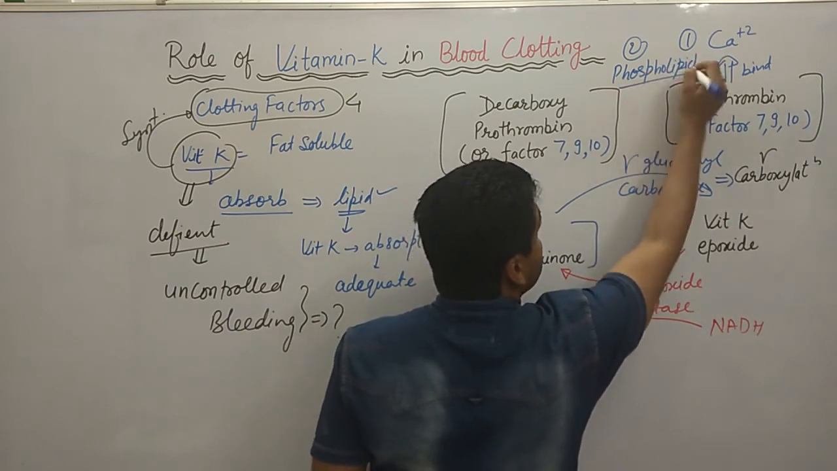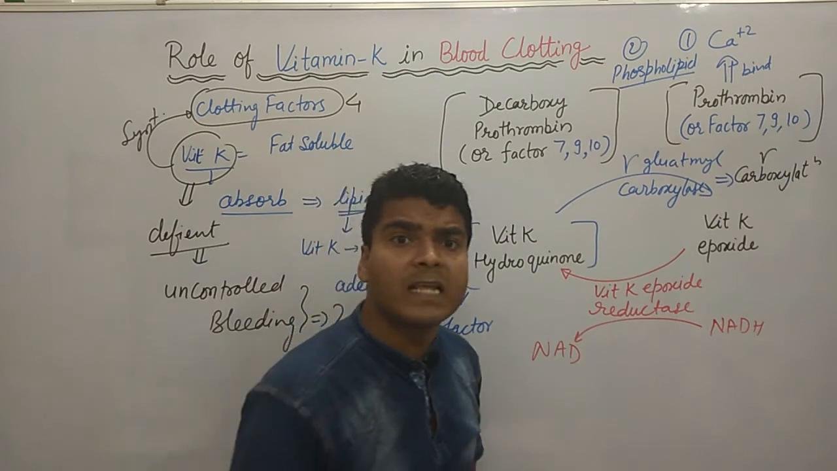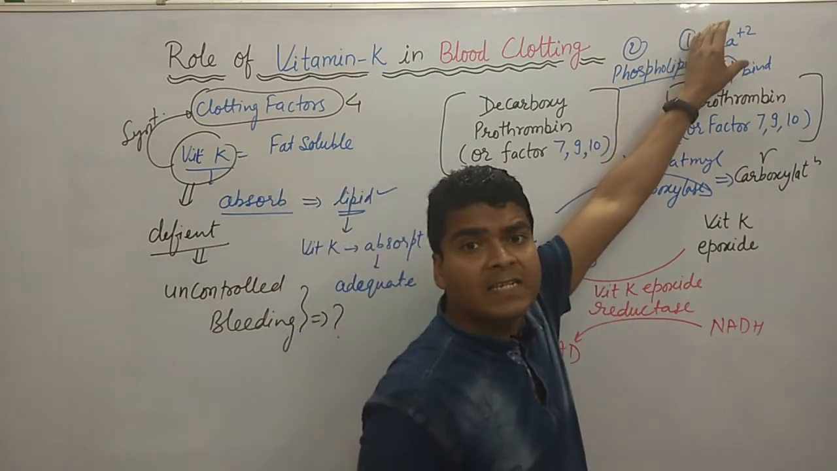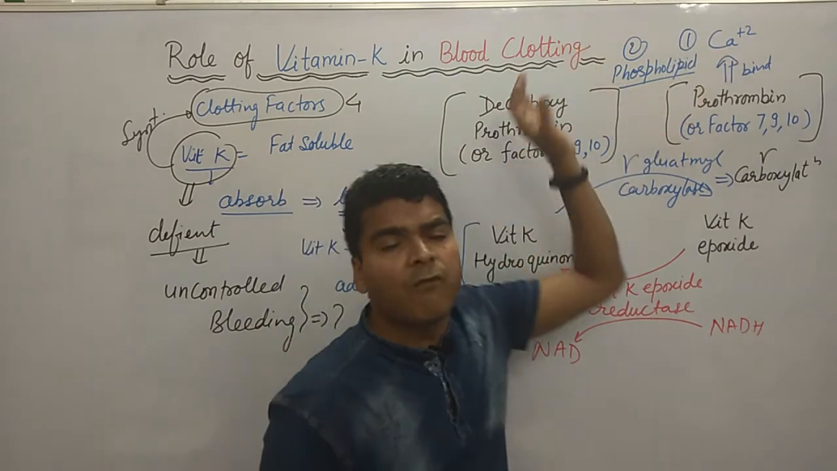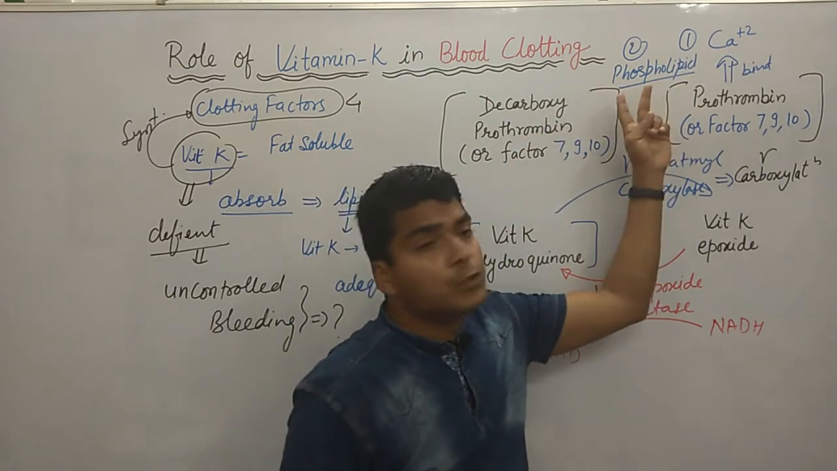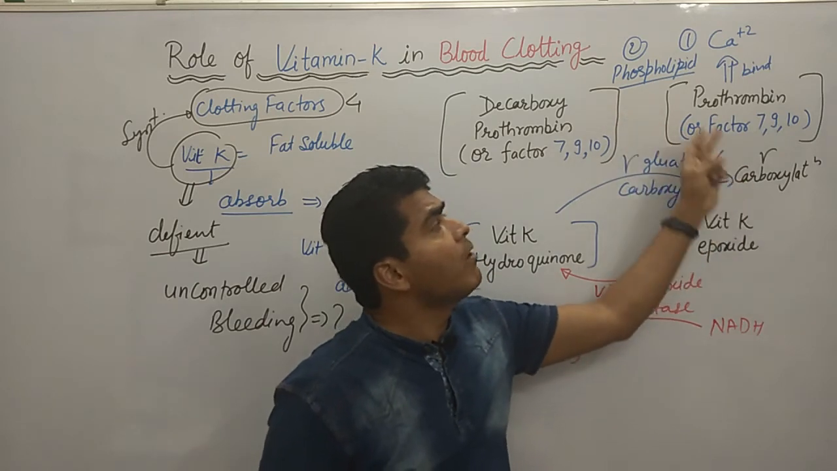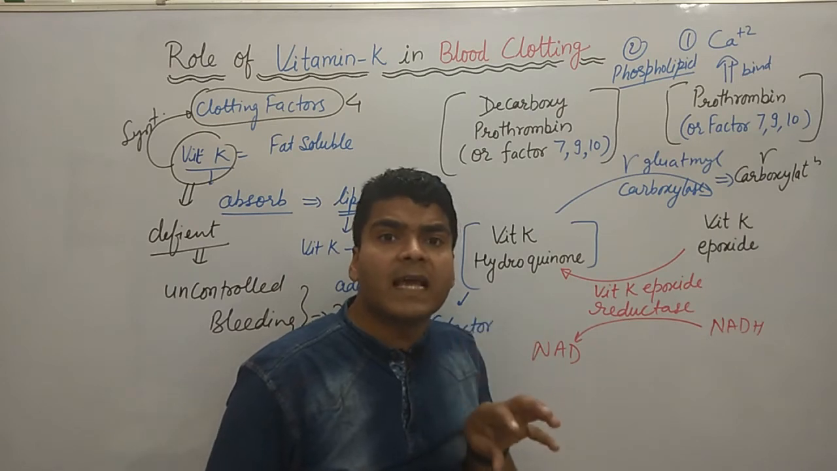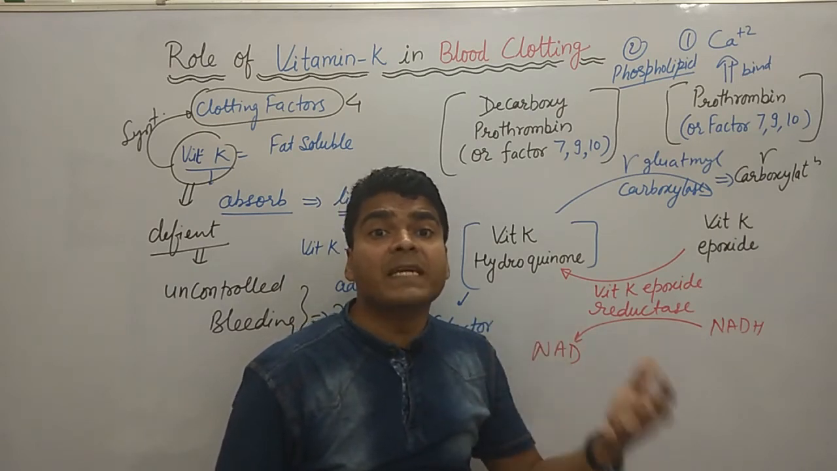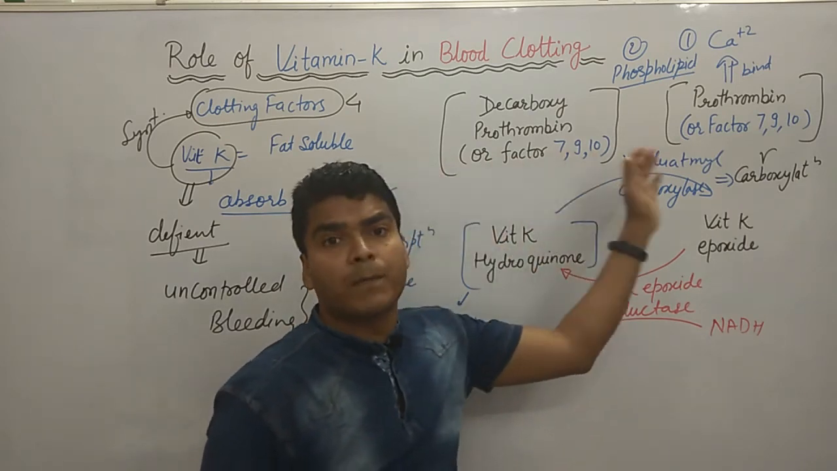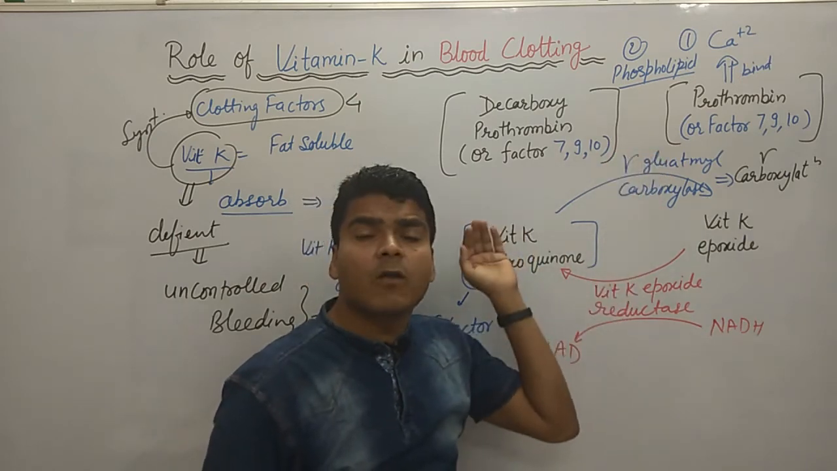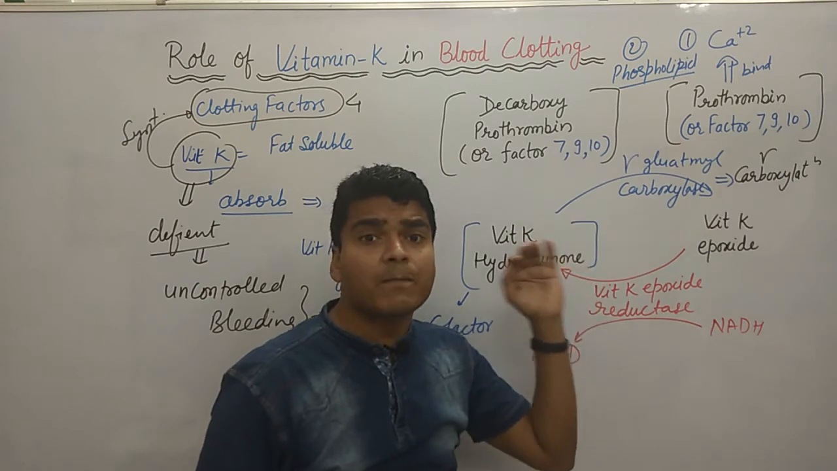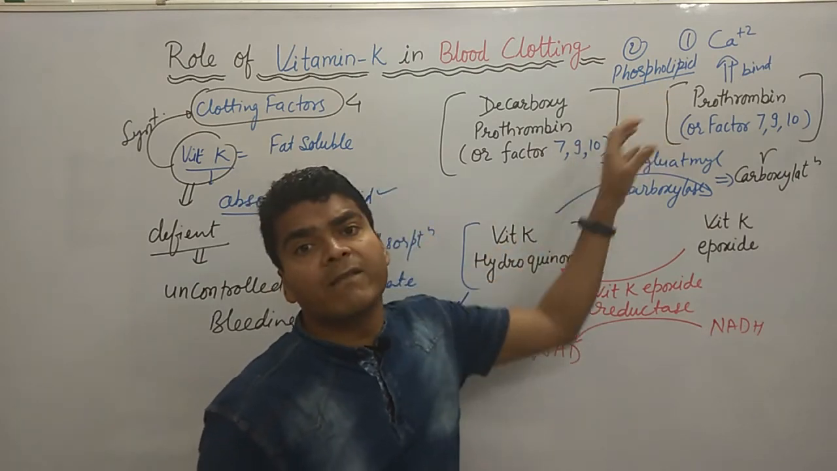So there are two works of gamma carboxylation of these clotting factors: the first is binding with calcium, and the second is binding with phospholipid. These are the two important works of gamma carboxylation. If these clotting factors are able to bind with calcium, they can speed up the clotting process, and the sequence of the clotting factors can progress further.